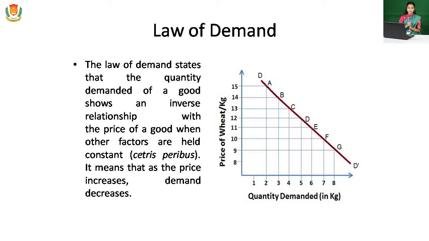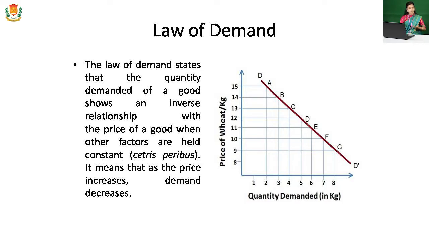But the law of demand works only when all other factors remain constant. What are the other factors? The other factors that affect demand that I have discussed in the above slides.